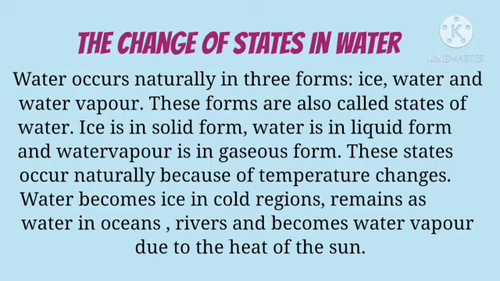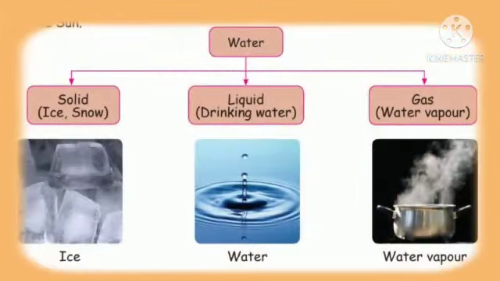Again I am reading. Water becomes ice in cold region, remains as water in oceans or rivers and becomes water vapor due to the heat of the sun. Students, see the picture. Here the three states of water are given. What are they? First one, solid. What is the solid form of water? Ice, or it may be snow. So what is the solid state? Ice or snow. Second one, liquid form.